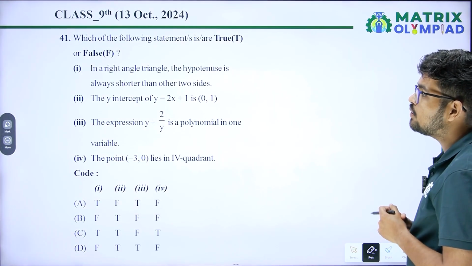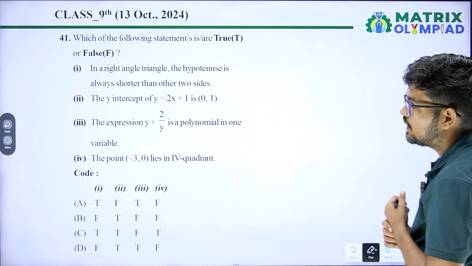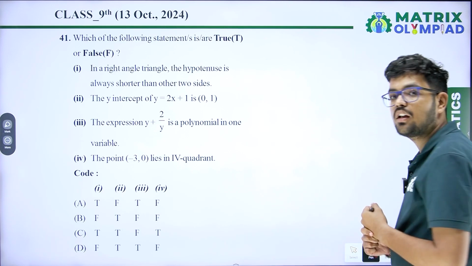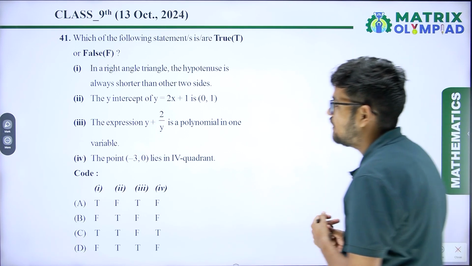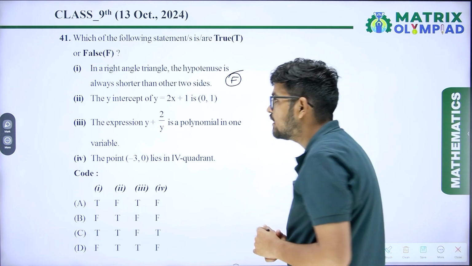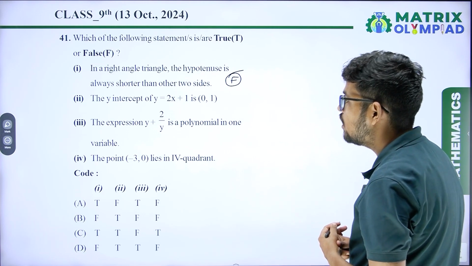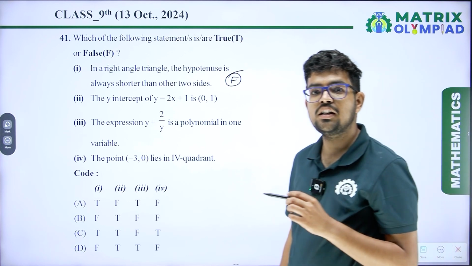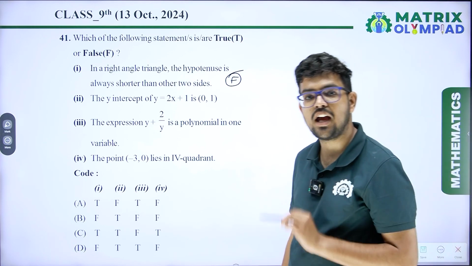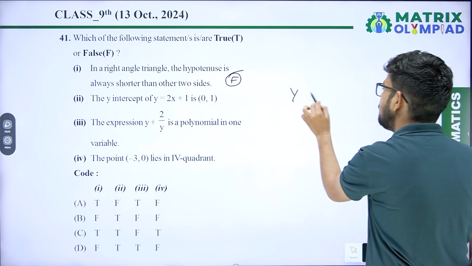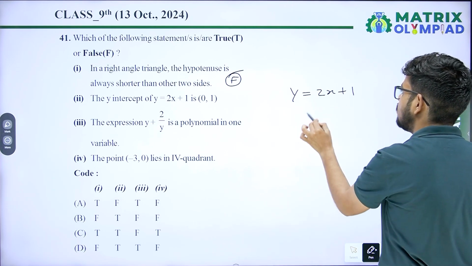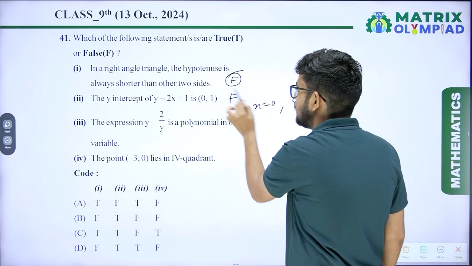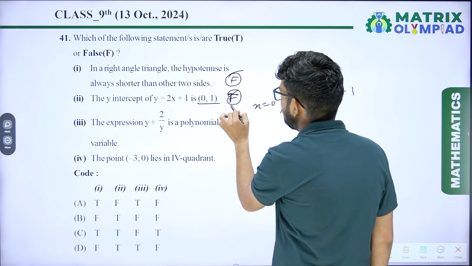Question number 41. Which of the following statements is true or false? First, in a right angle triangle, the hypotenuse is always shorter than the other two sides. In a right angle triangle, the hypotenuse is the longest side. So the first one is false. Second, the y-intercept of y equal 2x plus 1 is (0, 1). What is the meaning of the y-intercept? Y-intercept means it will cut on the y-axis. It means the x coordinate will be 0. So y equals 2x plus 1. Put x equal 0. So you will get y equal 1. At x equal 0, y equal 1. So the intercept is (0, 1). So the second one is true.